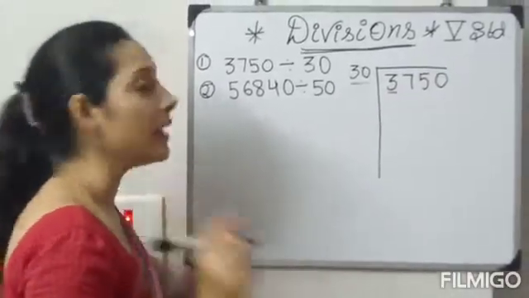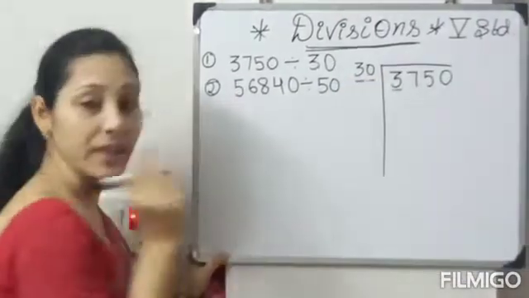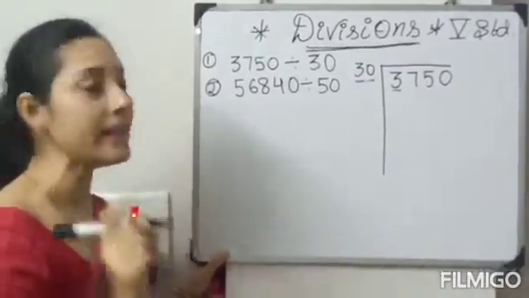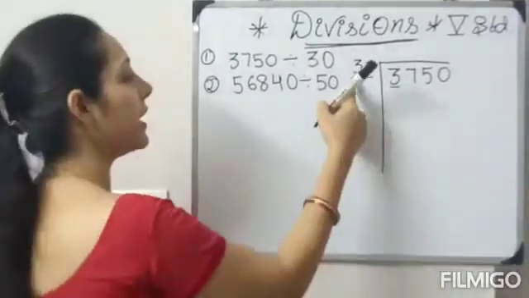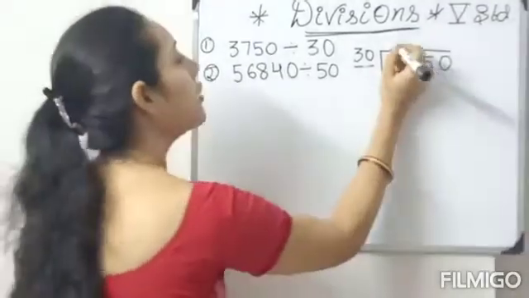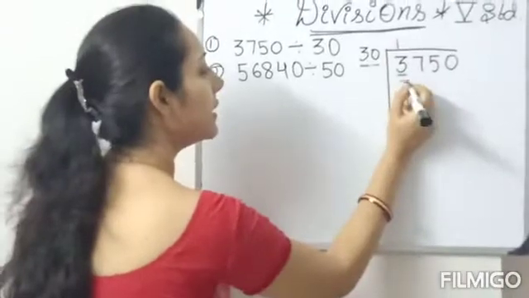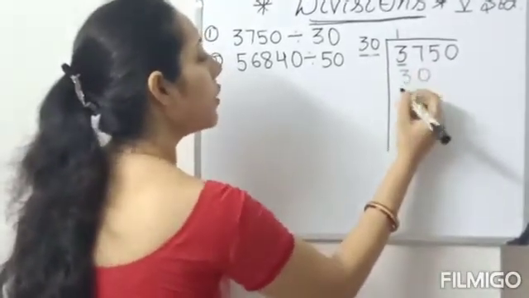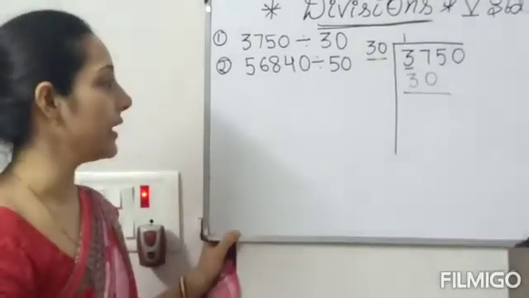When 3 is coming, don't think about 0. First think about this 3 when it is coming. First number is 3. So what you should write? 3 ones are 3. Correct? So write down 1 here. 30 ones are 30. So what you are getting? 30 ones are 30. Correct.